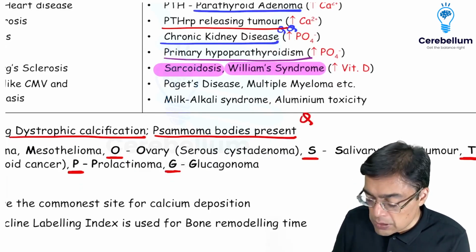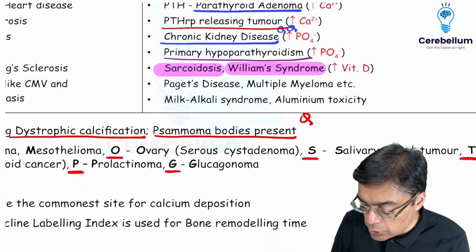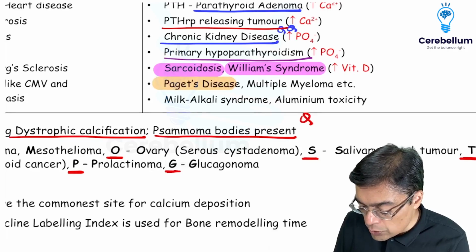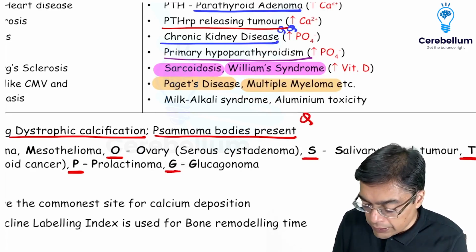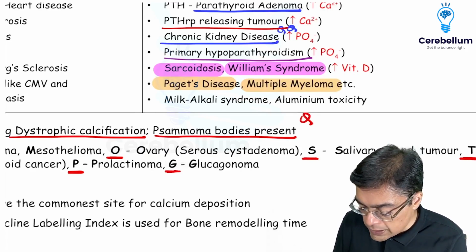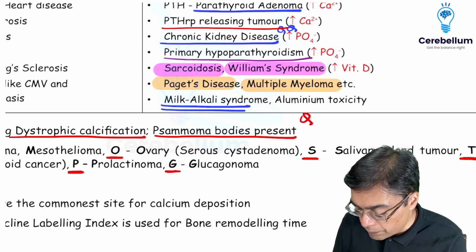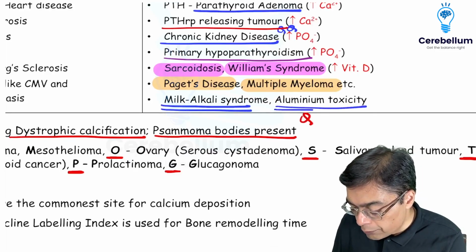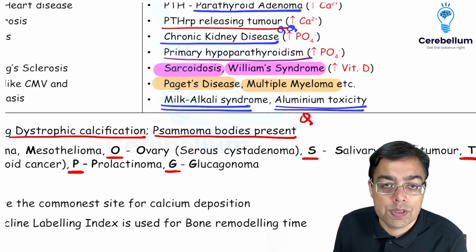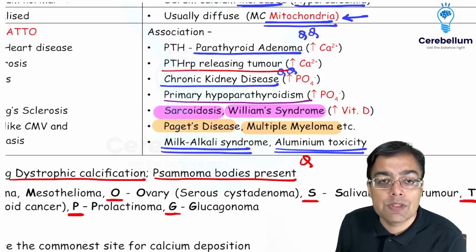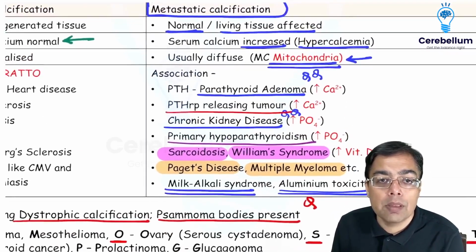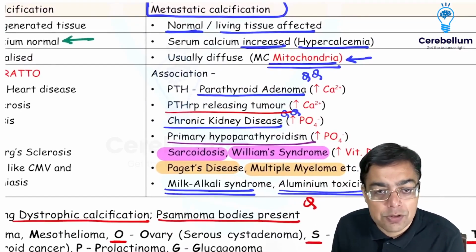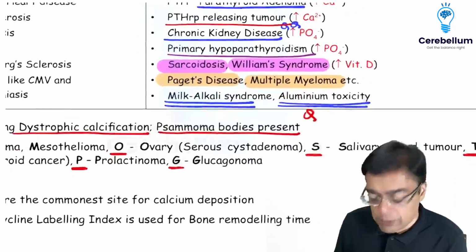There can be conditions in which patients suffer from Paget's disease, or for that matter, multiple myeloma. We could have it in patients with a disease given the name of milk alkali syndrome. Why should we forget the final example, which is aluminium toxicity, right? So all those examples of conditions with M for mitochondrial involvement, M for, remember, the patient having metastatic calcification, right? So those are the examples that we are supposed to keep in mind.